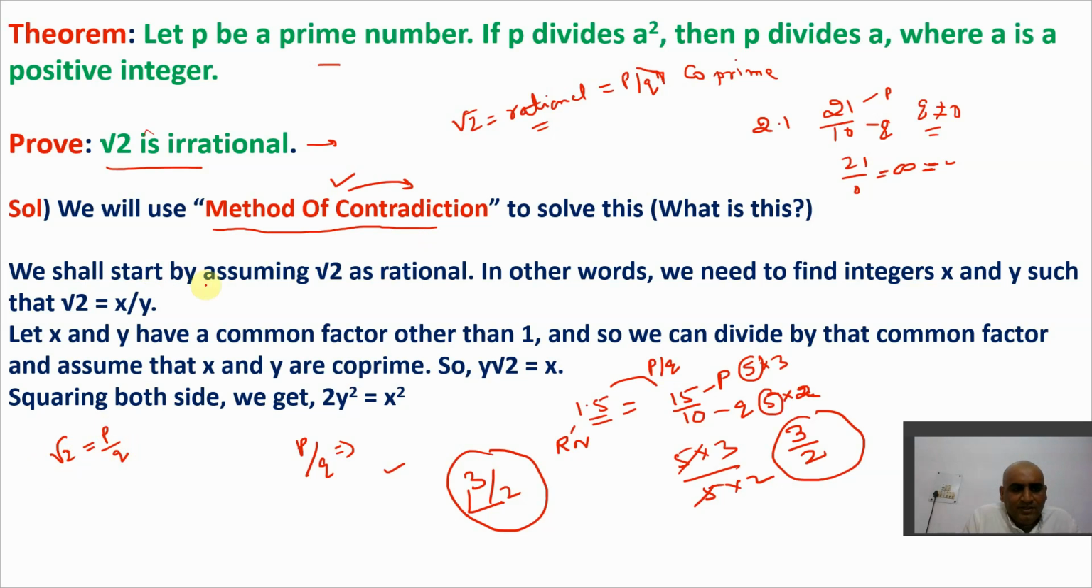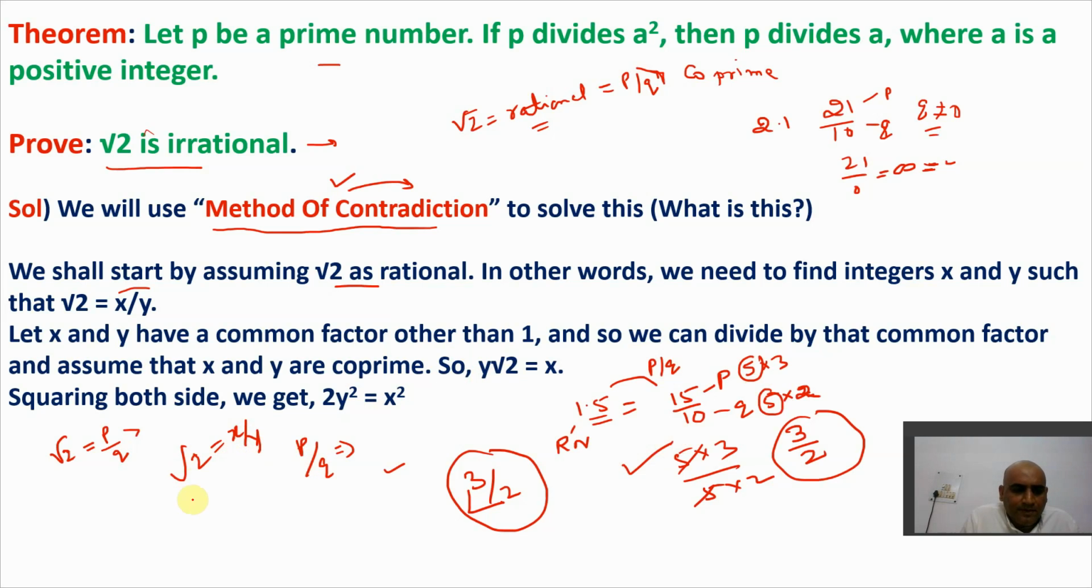So just now I explained here. We'll start by assuming root 2 is rational. We need to find x and y such that root 2 is x upon y, right? So p by q, x upon y, your wish, whatever you want to take. Let me take x upon y because the solution says x upon y. No issues, you can take p by q, no worries. Both are right. So if x and y have a common factor other than 1, we divide by the common factor and assume that x and y are co-prime. Just now I showed you with the help of an example. So you need to find the value of x and y which are co-prime.